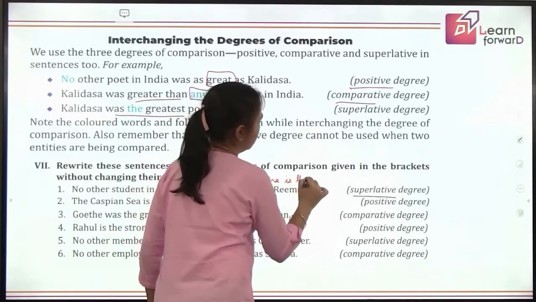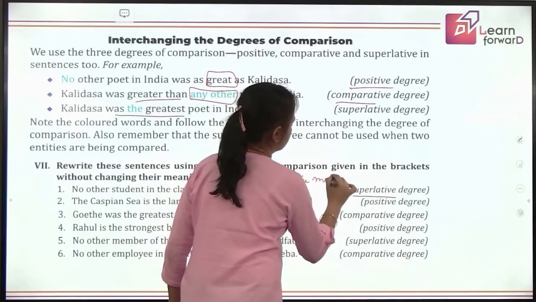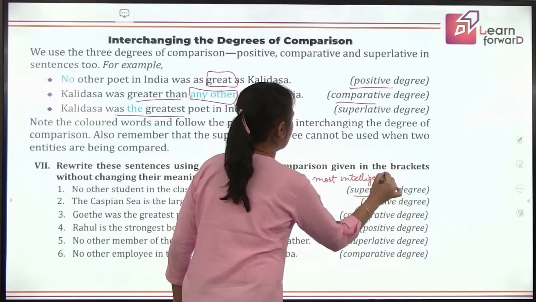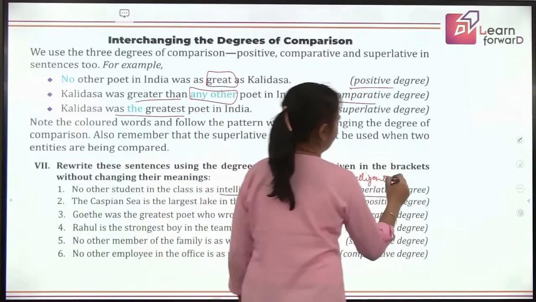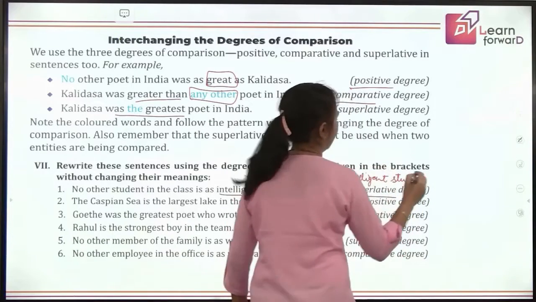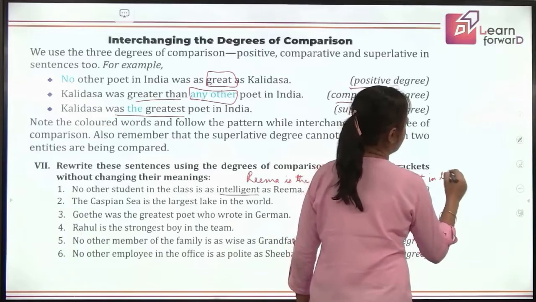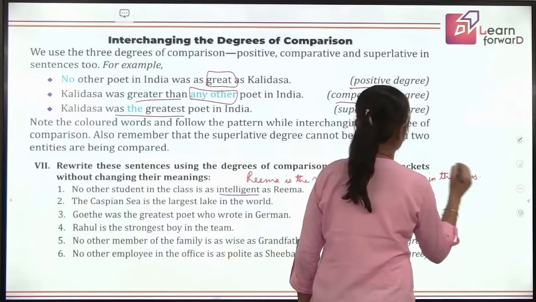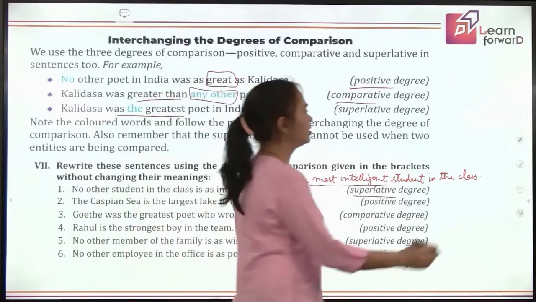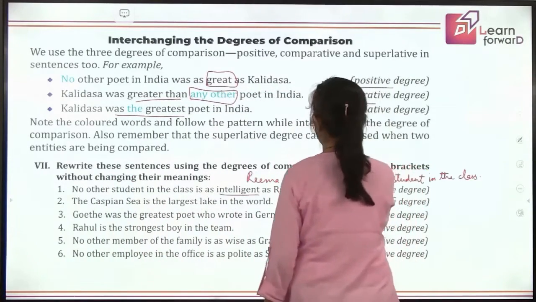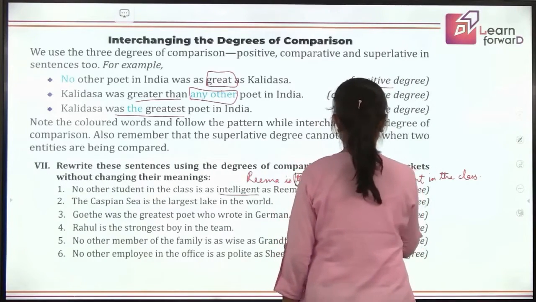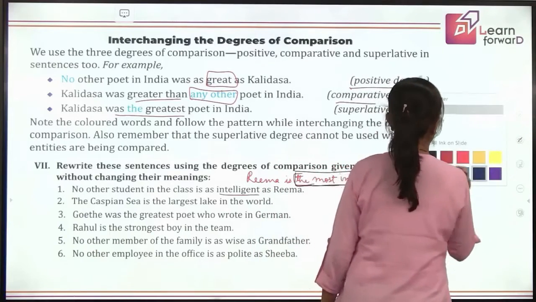Rima is the most intelligent. What? Student or girl? What is given in the sentence? Come on, quickly find out. Student. Yes. Where is the most intelligent student? In the class. And you get your same meaning from this sentence using the superlative degree. I hope this is clear to you. How do you change the degrees? Interchange them this way, right? Okay, now let's move to the next.